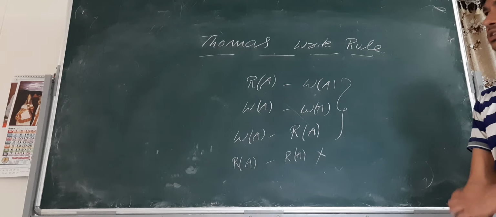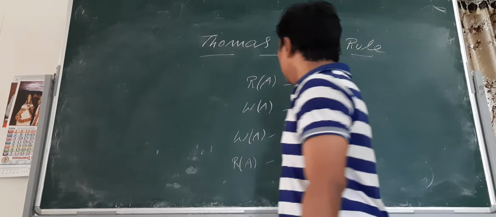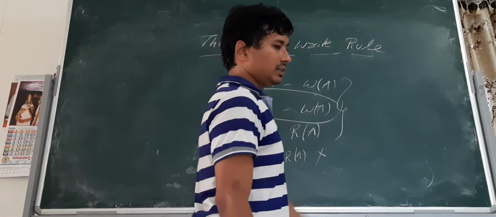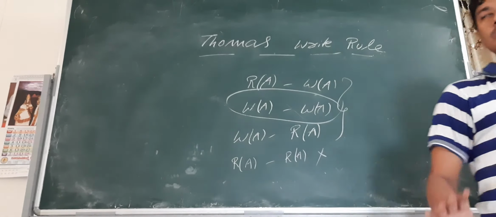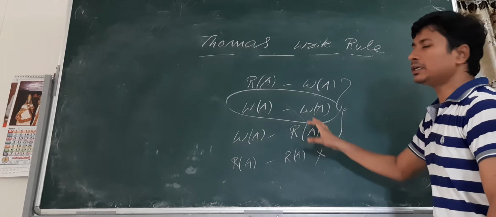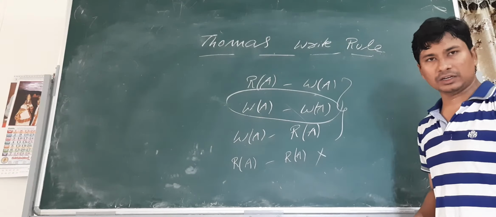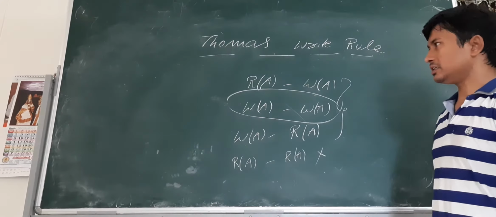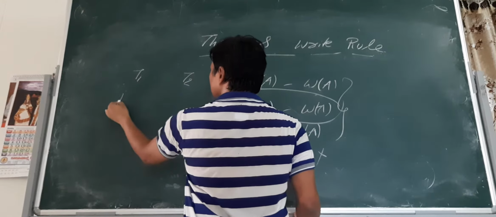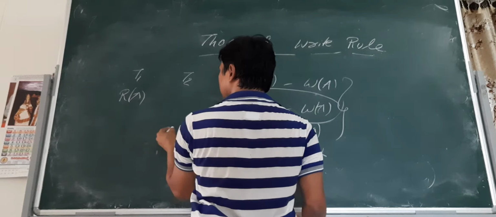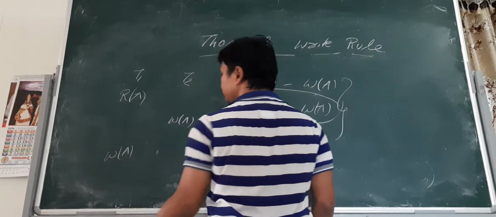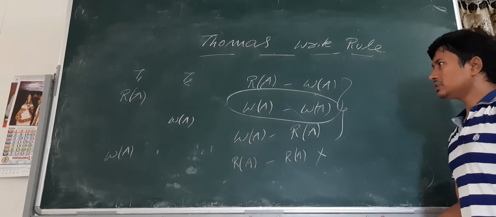Now what does the Thomas Write Rule say? It says that you can exclude the write conflict. It is only for timestamp ordering protocols. Whenever you get a write conflict, you can exclude it. What is the meaning of this? Let's take a transaction T1 and a transaction T2. You have read some value, and you have written some value. Is it clear?